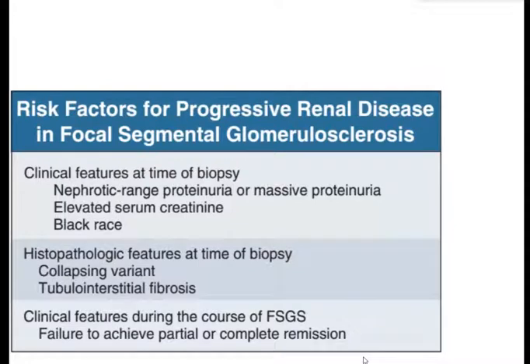These include clinical features at the time of biopsy: nephrotic range proteinuria or massive proteinuria, elevated serum creatinine, black race. Then histopathological features, the collapsing variant. Then patients who have in addition associated tubulointerstitial fibrosis.